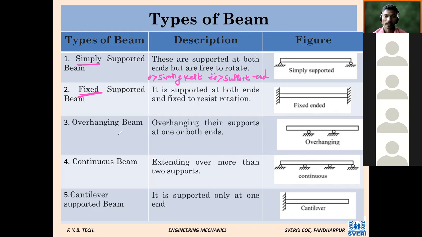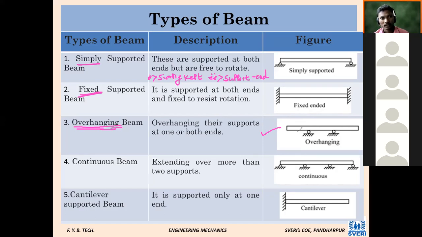Overhanging beam. Why is it called overhanging? This word is very famous. Because after the support also the beam is available. Now you can see in this diagram, supports are there in between, still the beam is there outside the support also. That's why it is called an overhanging beam. In our civil structures, what example did I give? A gallery, a balcony.